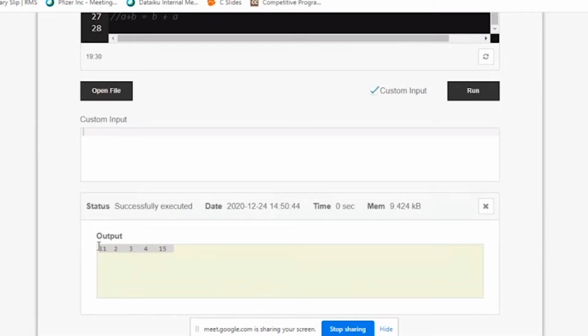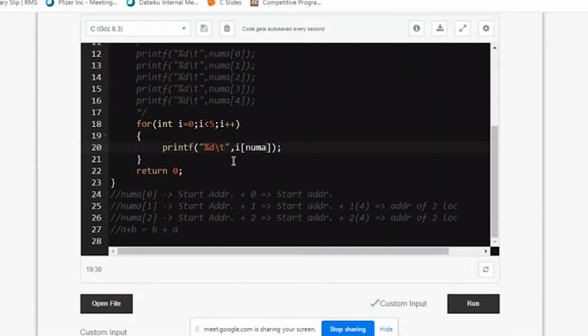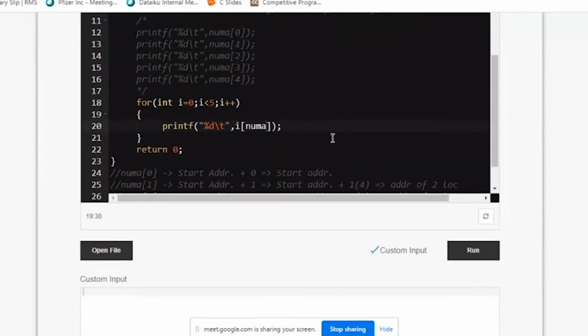See, I'm getting the same answer. It need not always be the name outside and the subscript or index variable inside. You can do it like this because A plus B is equal to B plus A. If you write num of 0, it's calculating num A plus 0. If you write 0 of num A, it is calculating 0 plus num A. That's one and the same. So both will give you the correct answer.